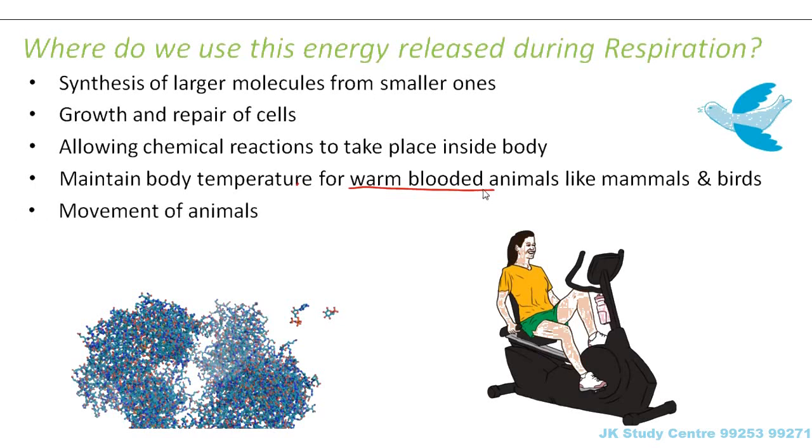For movement of animals, for example, we human beings move, run, jump, and do all kinds of physical activities. That also needs energy, which is again supplied by respiration. Message transferred through nerves. In this lesson, we are not going to talk about the nervous system, which is the system that tells us how we react to things. For example, when we touch something which is extremely hot, we take our hand back. Why? Because our brain interprets that signal and says that it is hot. So this transfer of information through the nerves also needs energy.